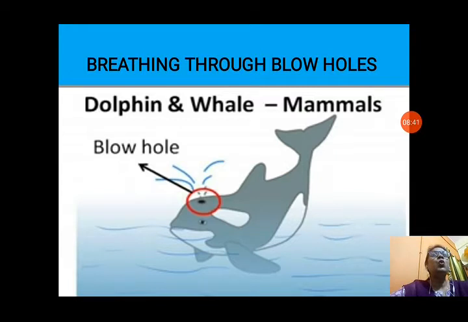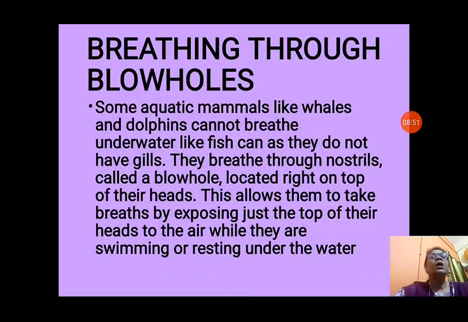Breathing through blowholes. Some mammals living in water, like dolphins and whales, breathe through their blowholes. Some aquatic mammals like whales and dolphins cannot breathe underwater like fish can, as they do not have gills. They remain in water, but they don't have gills because they are mammals. Being mammals, they have lungs to breathe. They breathe through nostrils called blowholes.